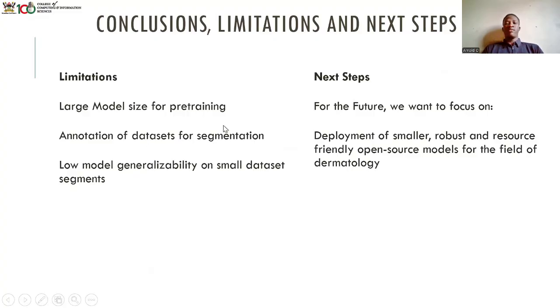We had difficulty with that, which is also a difficulty up to now. Then also low model generalizability on small dataset segments. The model will learn very well with a small dataset, but if you give it more data that is still similar, the prediction will also be kind of difficult.